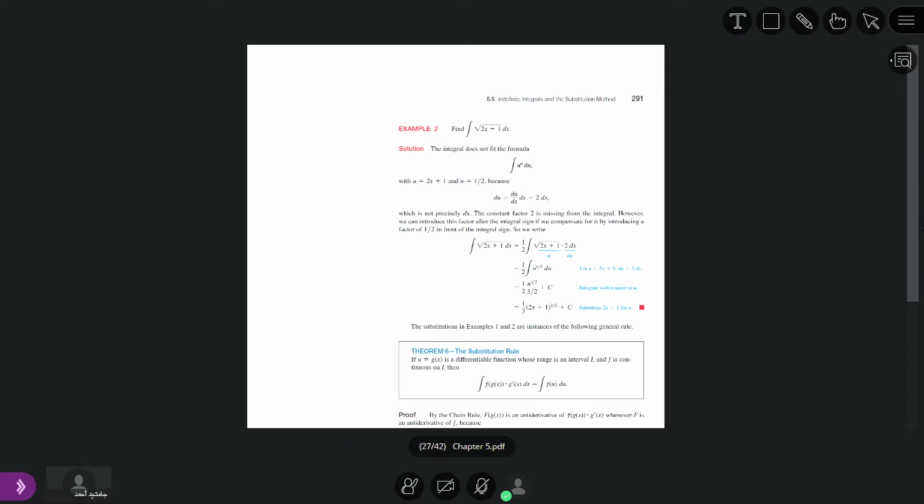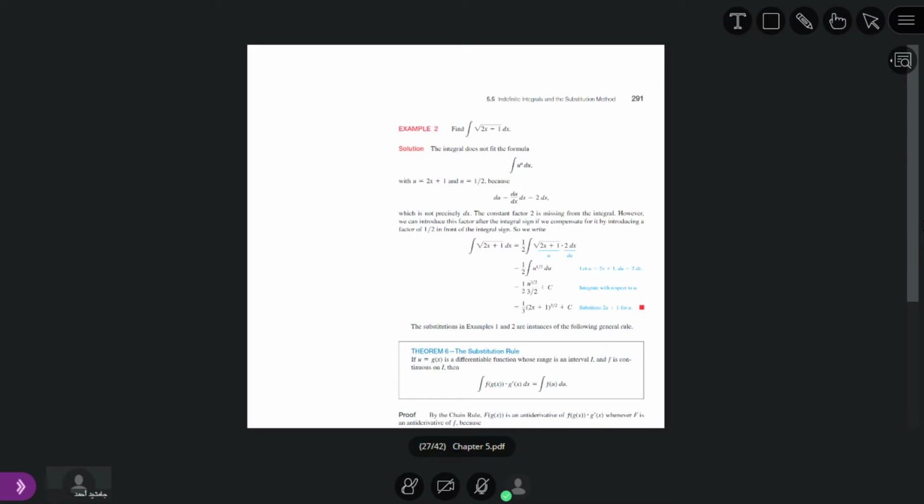So we move to the next. Here we have 2x plus 1 under a square root, and we have to find its indefinite integral. We have to find the indefinite integral of the square root of 2x plus 1.